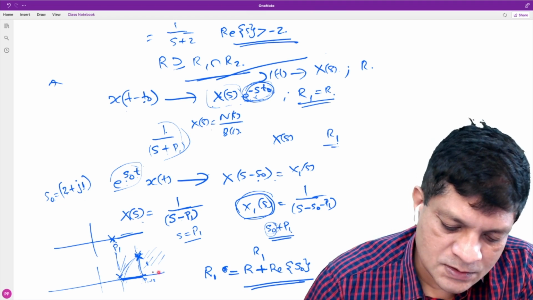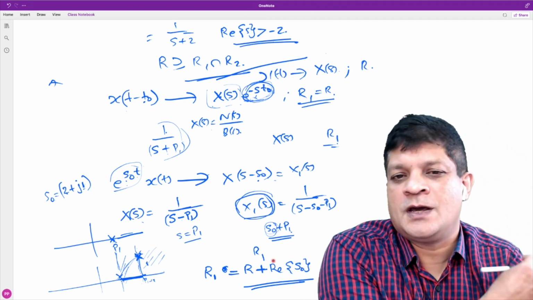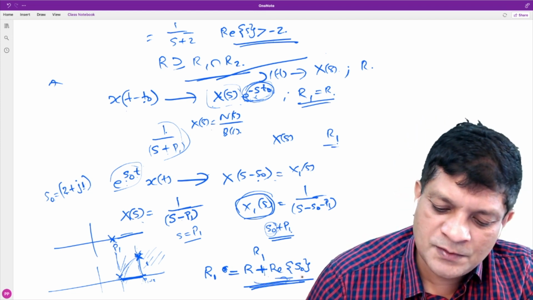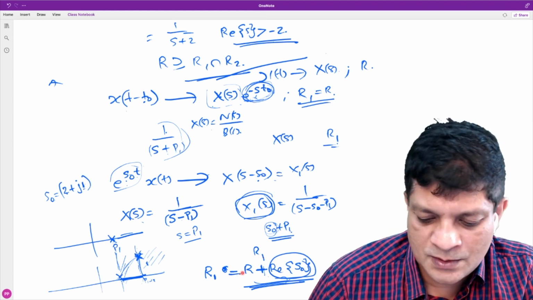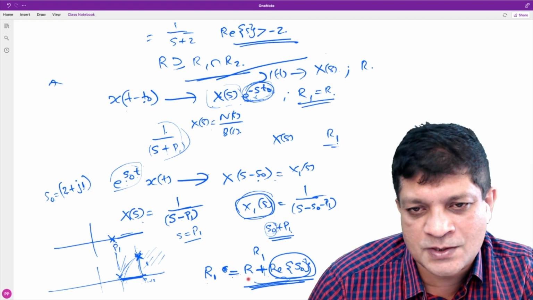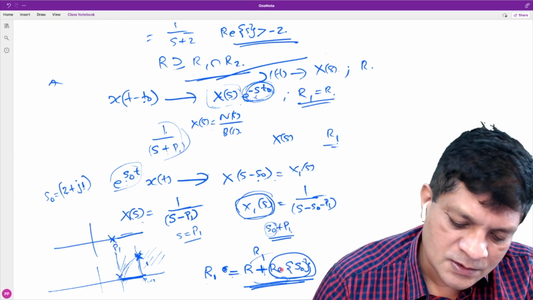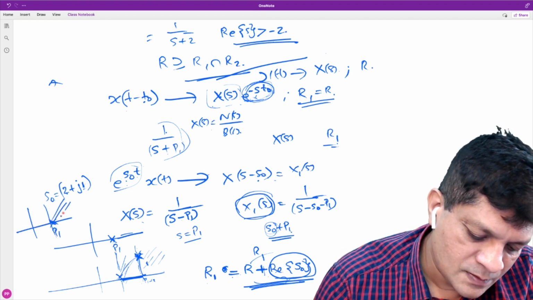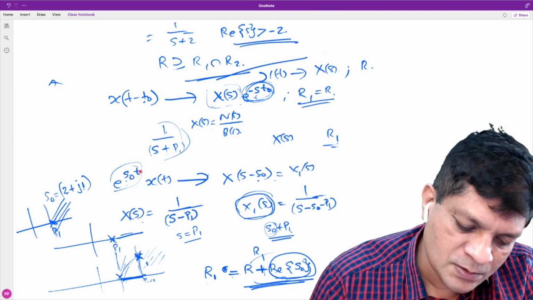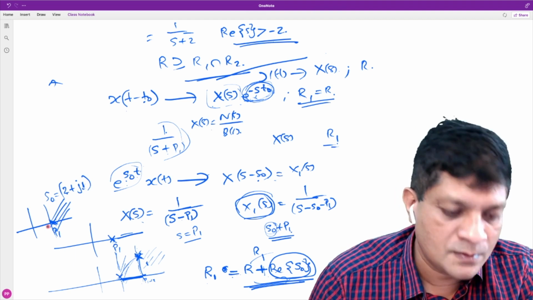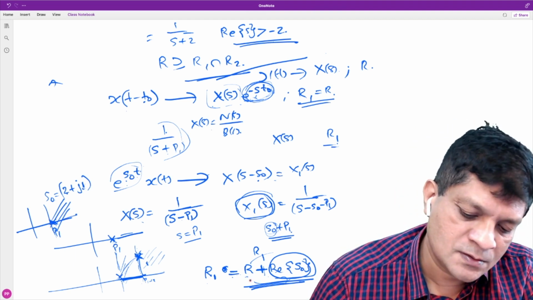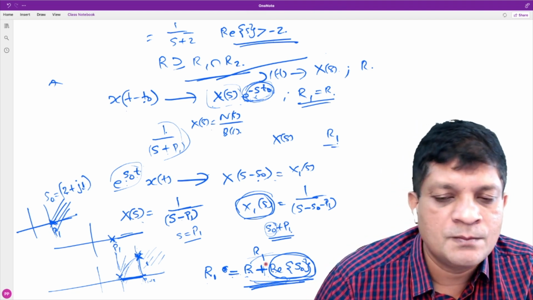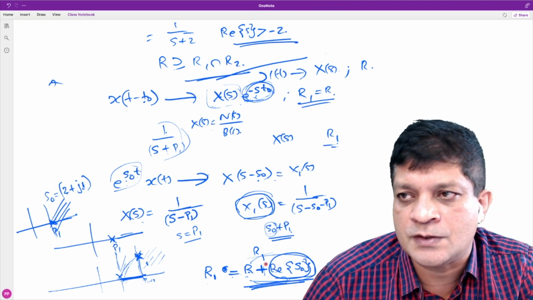Remember, there can be a slight confusion here. Here we are talking about sets. So this plus means the set is shifted by this much amount. These are not constants. These are sets. So the entire set shifts. In this case, the initial ROC was like this, P1. And when you multiply with e to the power s naught t, where s naught is 2 plus j1, then this will be shifted right. That is what is meant by R plus real part of s naught. There will be a shift in the ROC because the location of the poles will shift.